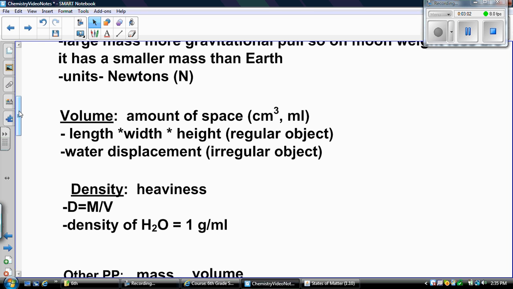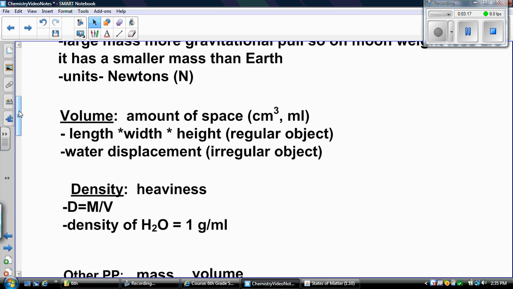These are what we call regular objects. Now, if we cannot easily measure the length, width, and height, or if you need to take the volume of a liquid, then you're going to do what's called water displacement.